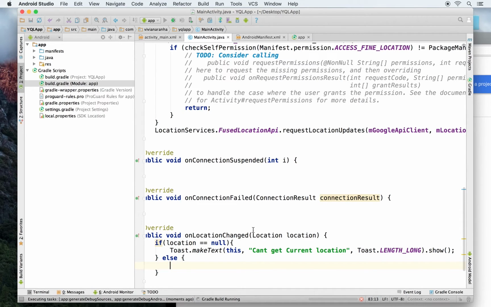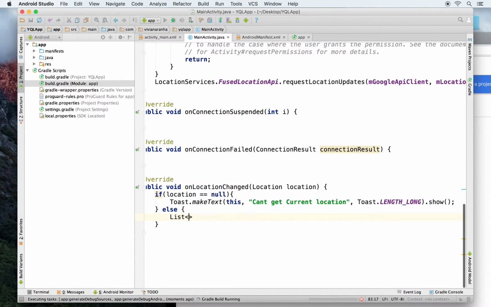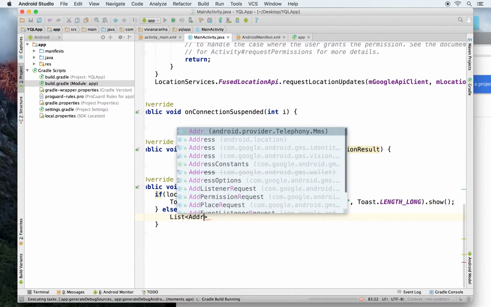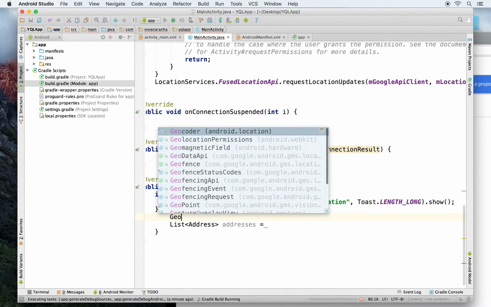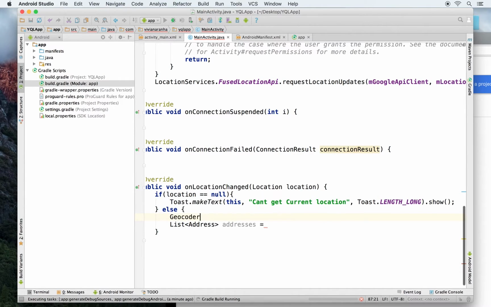Else I am going to get a list of addresses. Okay, that's the one that I want. And let's say addresses equal to from, let's see, how do I get these addresses? These addresses I can fetch from geocoder. So I'm going to create a geocoder instance and say geocoder.